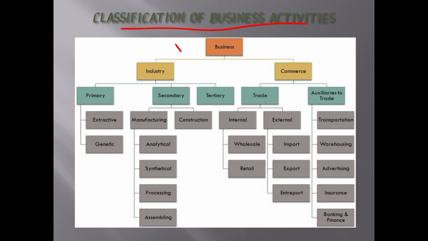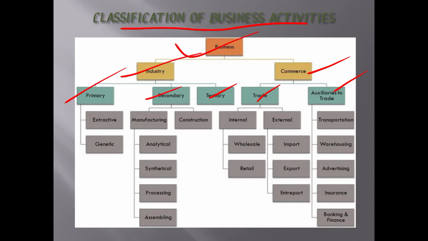The business is divided into industry and commerce. So the basic division of business is industry and commerce. Industry is divided into three categories, that is primary, secondary and tertiary. Commerce is divided into two categories, that is trade and auxiliaries to trade.